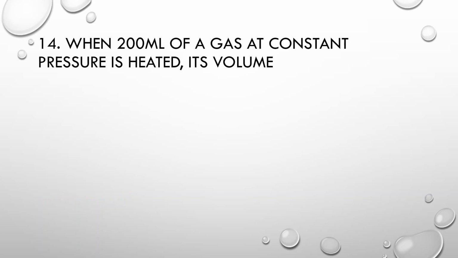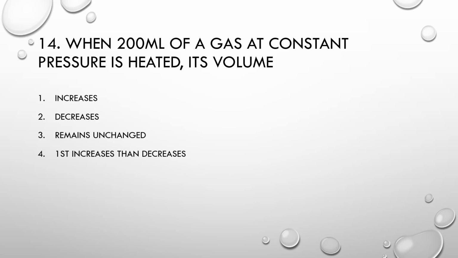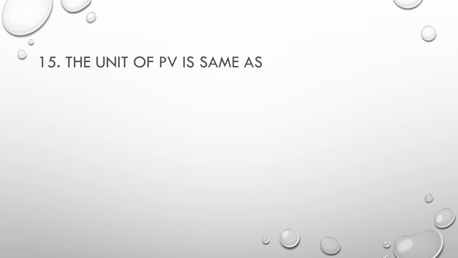MCQ number 14. When 200 ml of a gas at constant pressure is heated, its volume: number 1, increases. Number 2, decreases. Number 3, remains unchanged. Number 4, first increases then decreases. Correct option is increases.